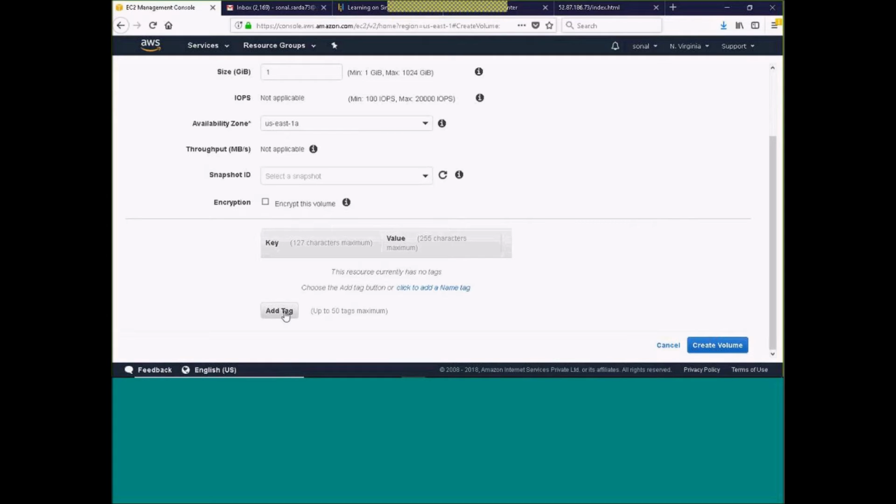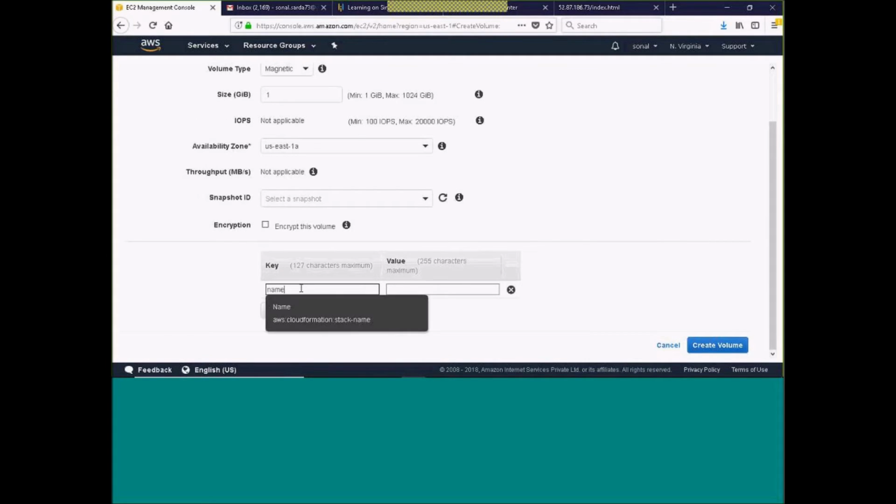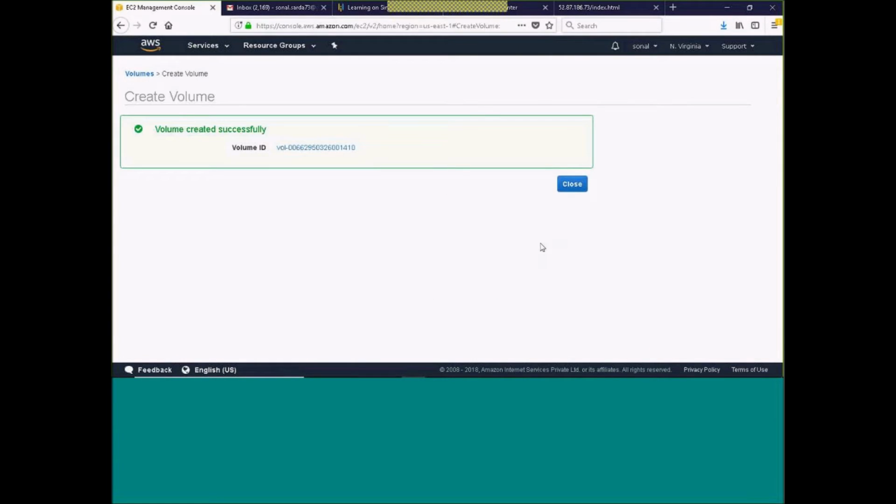If you want, you can add a tag. Let's say the name for this volume I will provide as my AMI EC2 EBS. Since I'm attaching it to this one, I gave it that kind of name. If we created an additional volume, can we partition the already allocated volume? Yes, Sarvesh. Within the operating system, things work as they normally do. You partition, you do whatever you want. If you have free space in your existing volume, you can even do that, no problem. It is nothing different than your traditional way. Once you have launched, within the operating system, things remain the same.